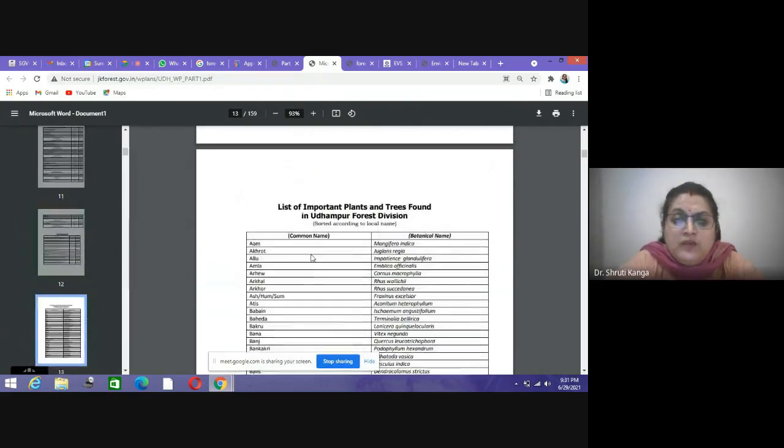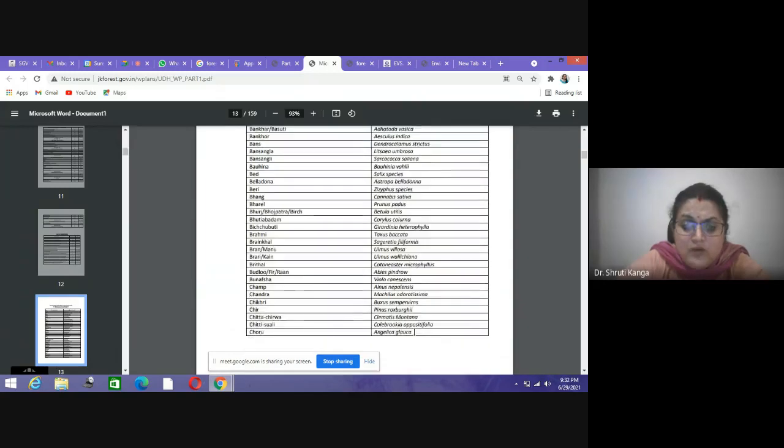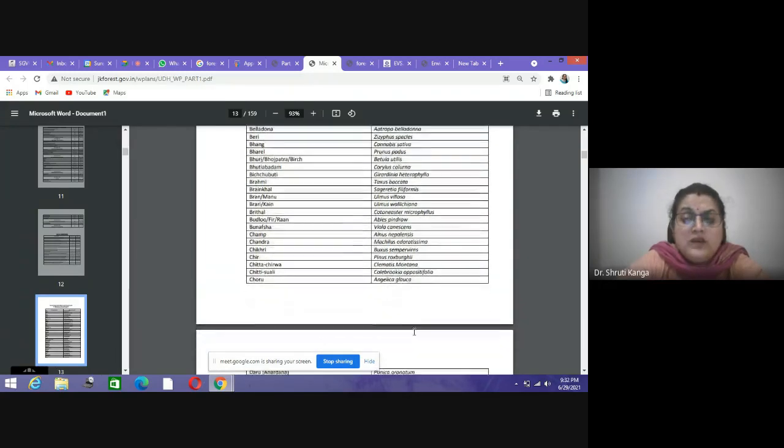Then we have the important list of plants and trees found in Udhampur with their common names and their botanical names. Okay, so the common name is the local name which people used to call them, and then there are the botanical names, so that anybody can study these areas.